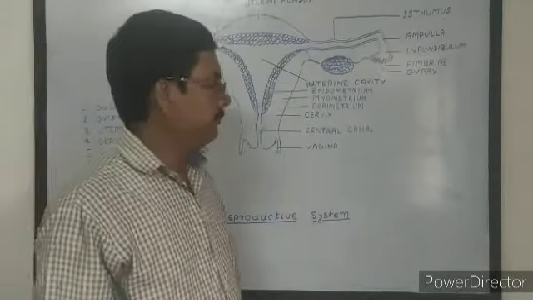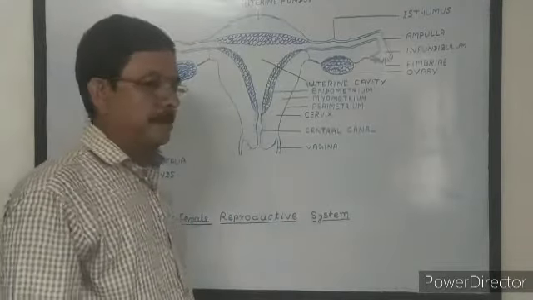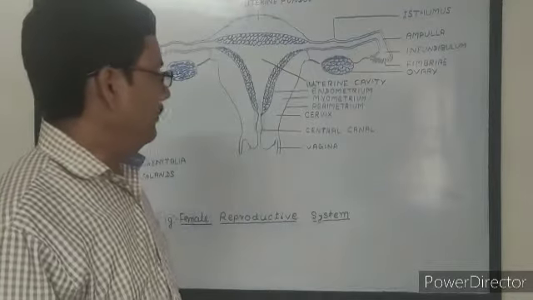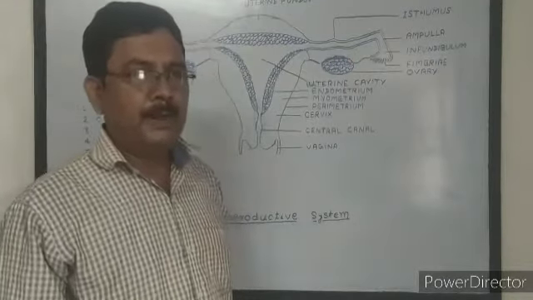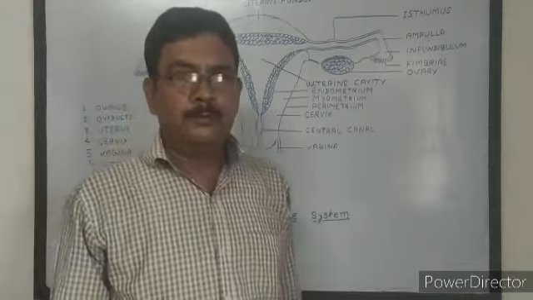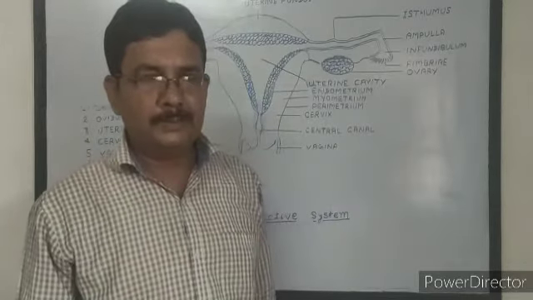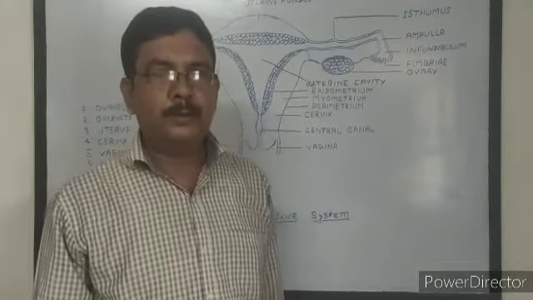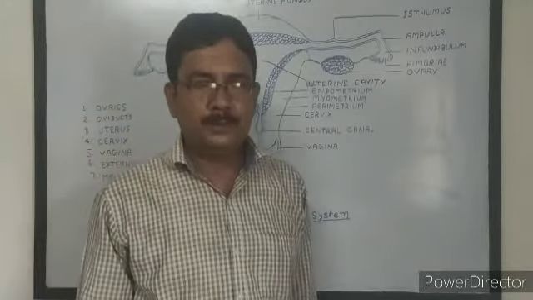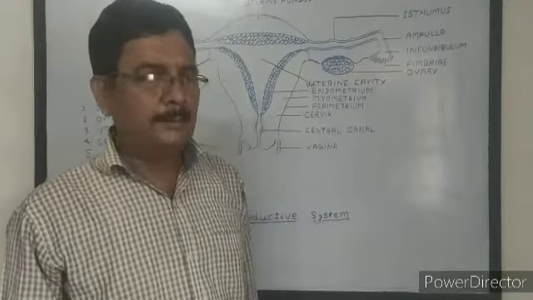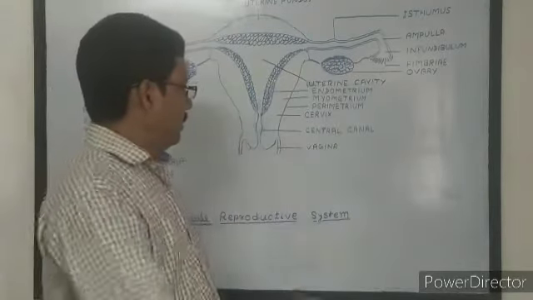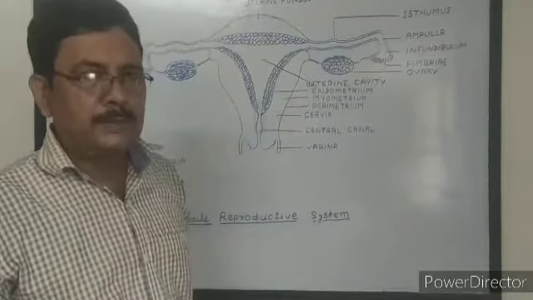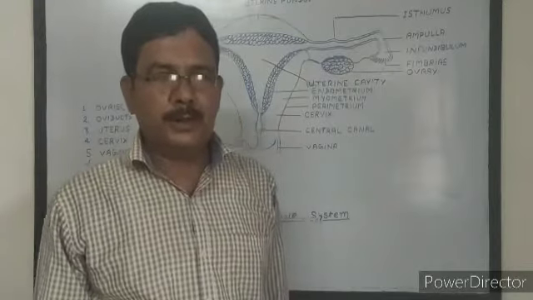A connection develops between the wall of the uterus and the embryo, which is called the placenta, and the placenta gives nutrients to the developing embryo. The embryo completes development in about 42 weeks, that is, 9 months. In 9 months the embryo becomes fully grown and the female gives birth to the young one through the birth canal.